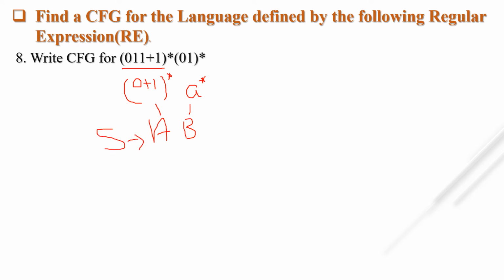Now what do we write for (0 plus 1) the whole star? Any combination of A and B. Okay, so what do we write? S tends to AS or BS or null. This is for (A plus B) the whole star.